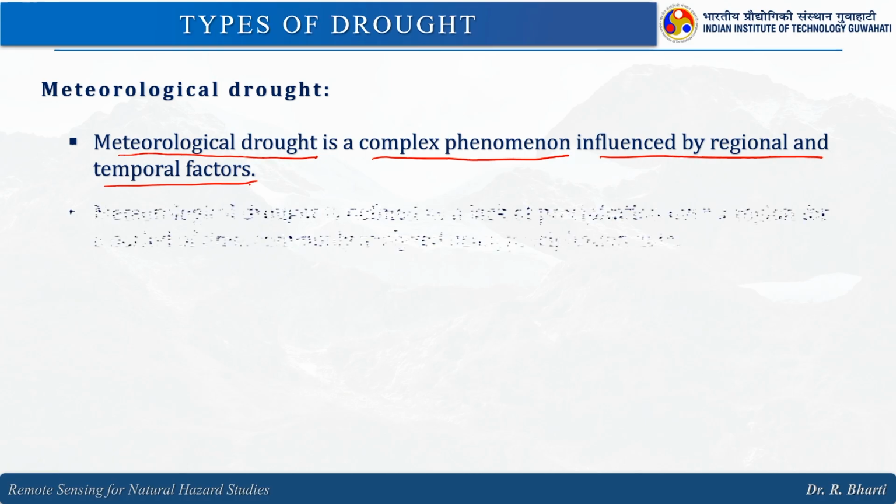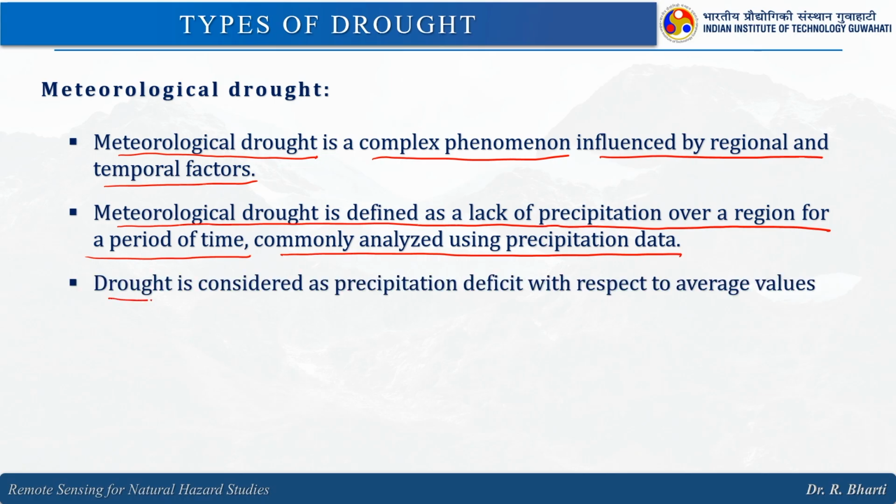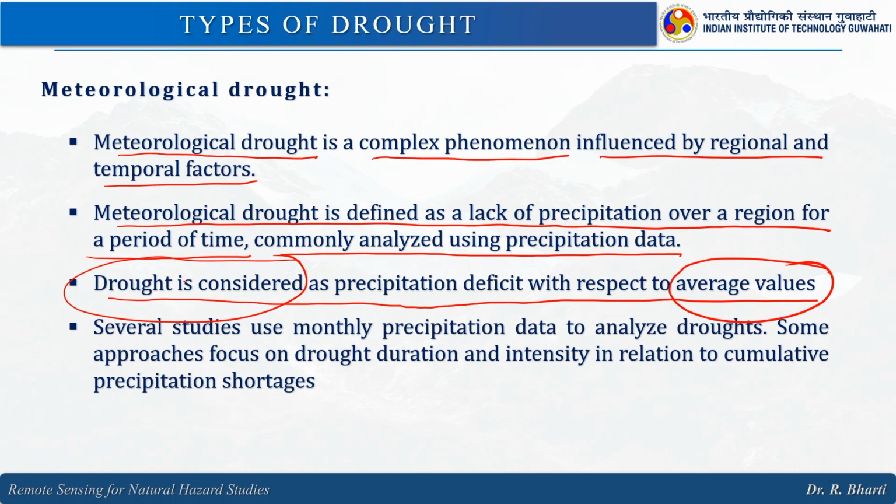temporal factors, right. Meteorological drought is defined as a lack of precipitation over a region for a period of time, commonly analyzed using precipitation data. Drought is considered as precipitation deficit with respect to the average value of that particular region, right. Remember this, it is not with the other area. With respect to the average value of precipitation of the same area, we try to analyze and then we will identify the drought. Several studies use monthly precipitation data to analyze drought.